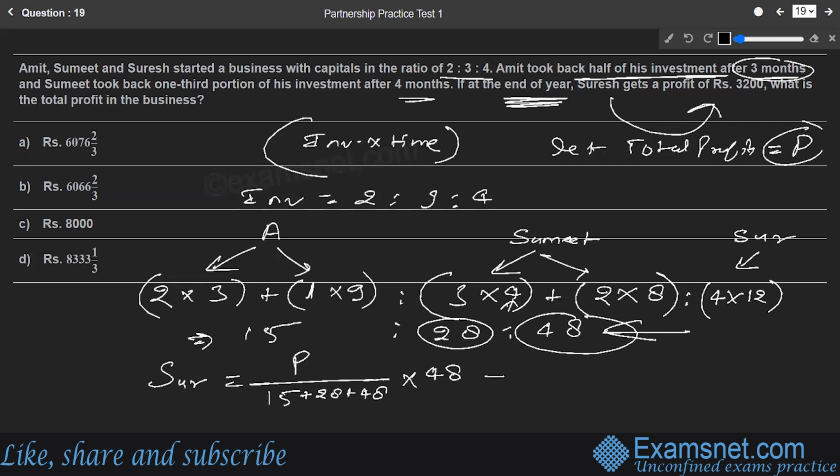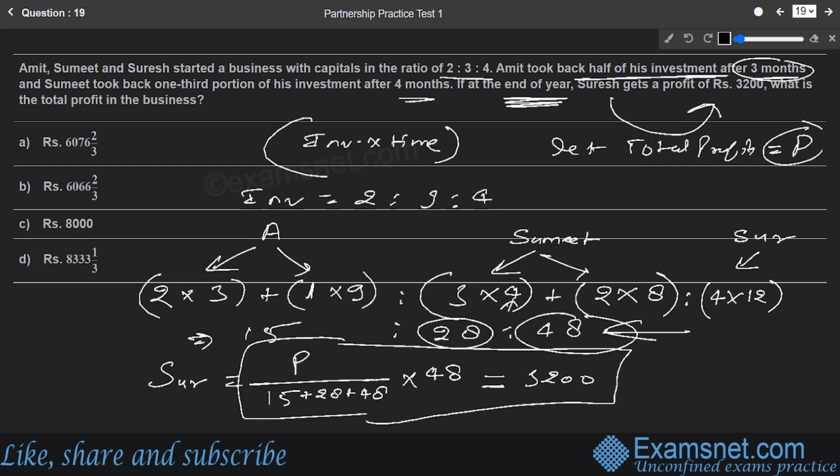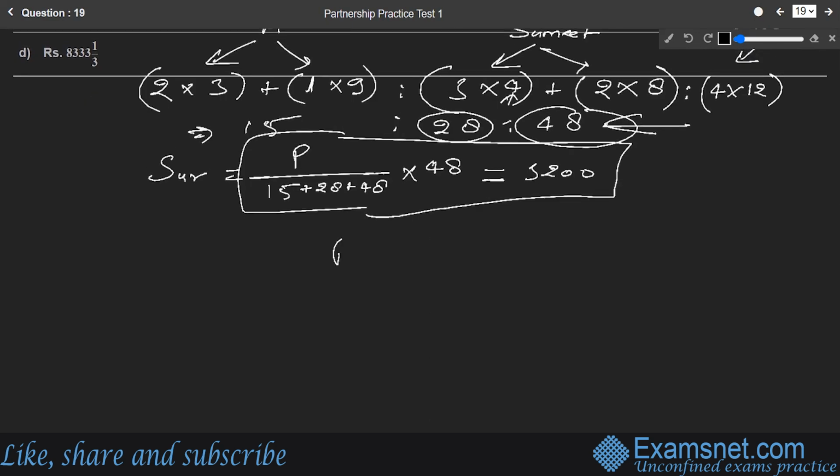And by chance, Suresh's part is already given, and that is given as 3,200. So we need to solve this much part of the question, and then we'll be able to find out the value of P. So if we do that, this comes out to be P by 28 plus 15 plus 48, which is nothing but 91, into 48 is going to be 3,200. So we need to solve this.